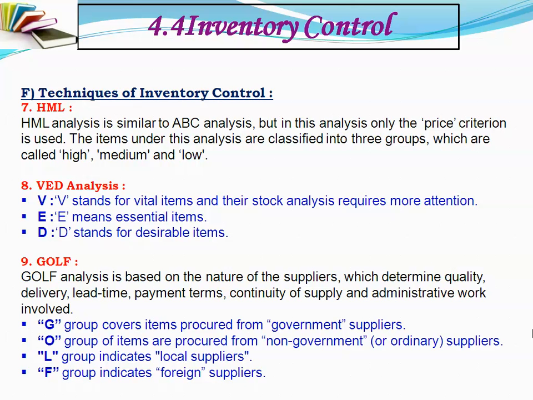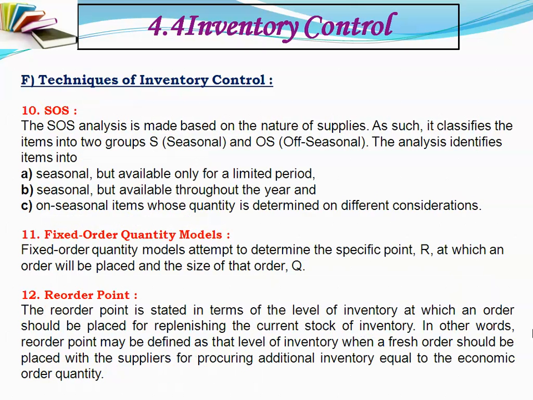GOLF analysis: G stands for government suppliers, O stands for ordinary suppliers, L stands for local suppliers, and F stands for foreign suppliers. SOS means seasonal and off-seasonal. Those inventory items that can be obtained seasonally are called seasonal, and the others are called off-seasonal.